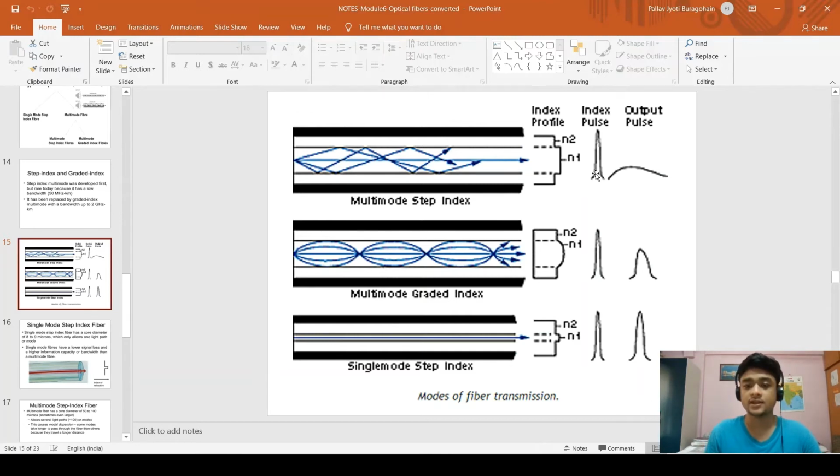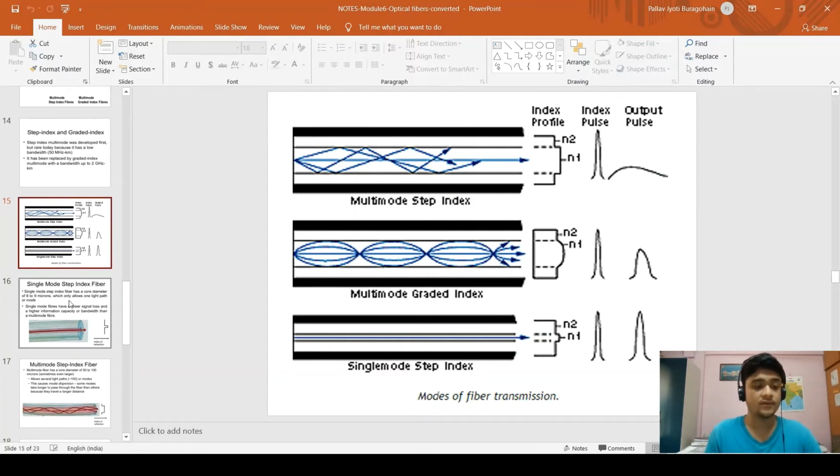And we can see the input pulse and output pulse here. So here you can see the difference. You can see that these are similar and these are less similar.